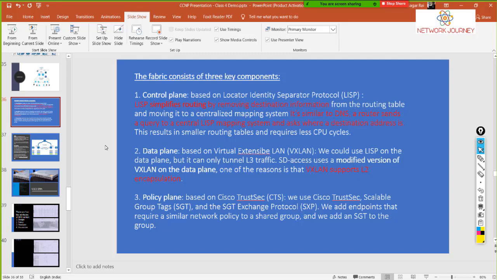And from the VXLAN point of view, the data plane in your distribution and access layer is all about the MAC address or the switching of the packets. So the one is dealing with the routing table, the second is dealing with the MAC address table. Let's take it that way.